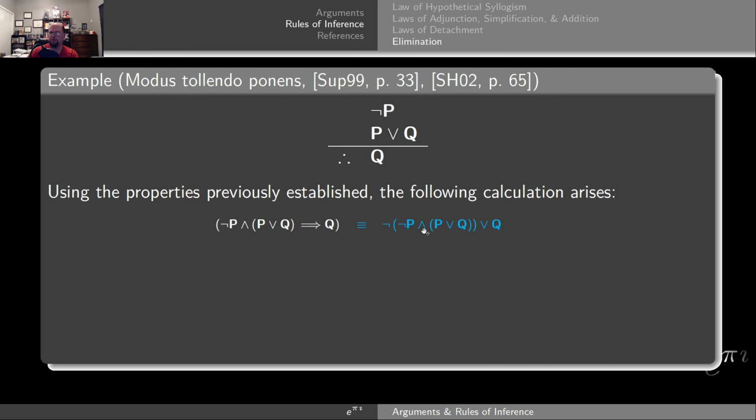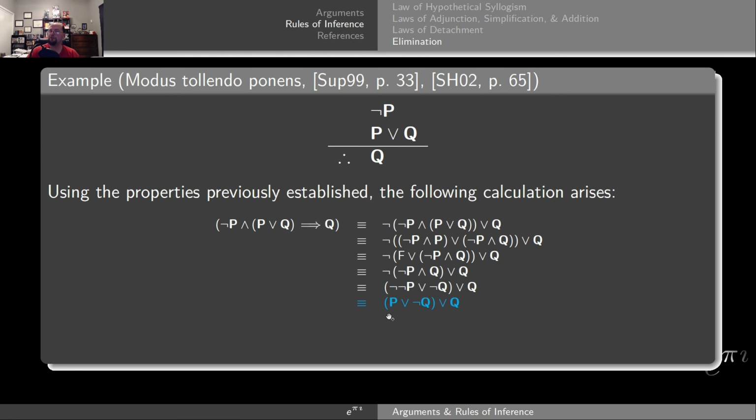We have the distributive law, so we distribute the conjunction on disjunction, giving the following. By the law of non-contradiction, negation of P conjunction with P will be a false statement, but false is the identity element for disjunction, giving me the following. I now use De Morgan's laws to distribute the negation, which changes conjunction to disjunction. Now, here's a big difference from the previous one specifically. The previous one you had two litotes showing up, but here I only have one. So I apply Litotes' law to the double negation on P, which gives me just P.